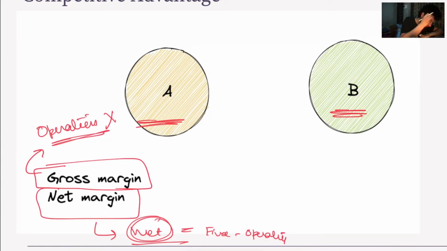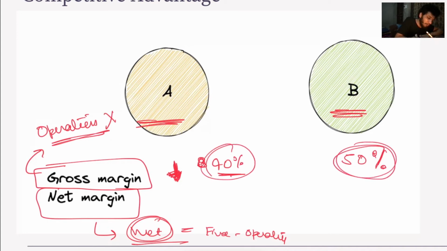So let's say company A has less gross margin. Let's say the gross margin for company A was 40%, but company B has more gross margin. Let's say its gross margin was 50%. So how do we consider which one is better? Do we invest in B and not look at A? No, we calculate net margin.